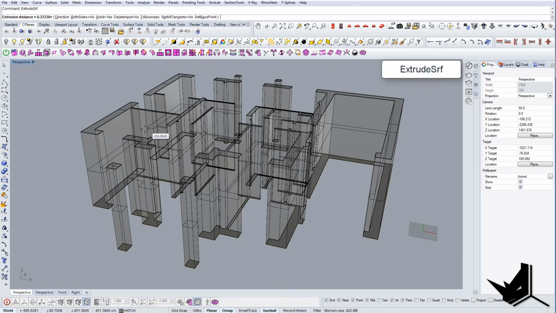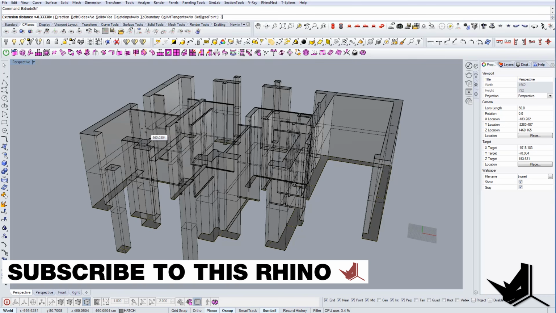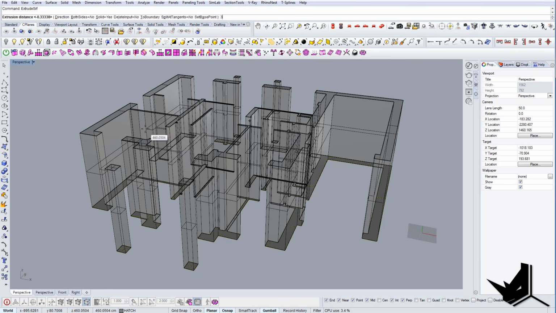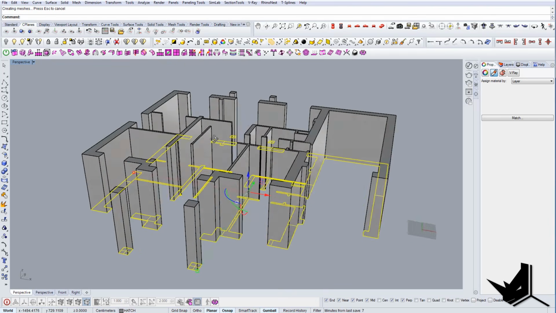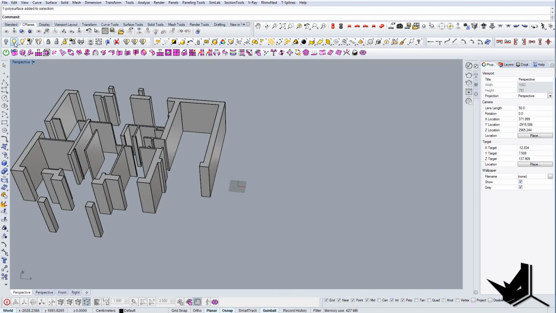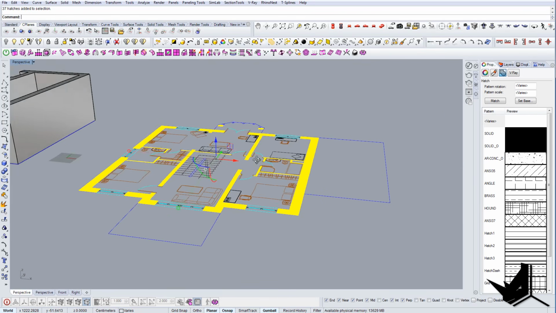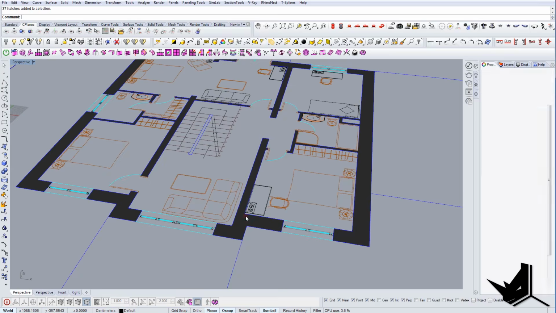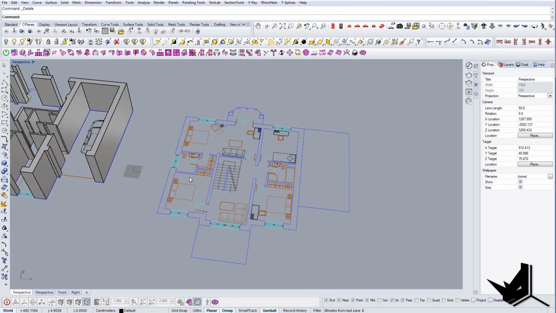So I'll extrude surface, and I'm gonna type 350, for example. And this would be, for example, the height. So that's one way. The second way to create these hatches is, let's say we don't have any hatches. So in this case, I'll delete them.